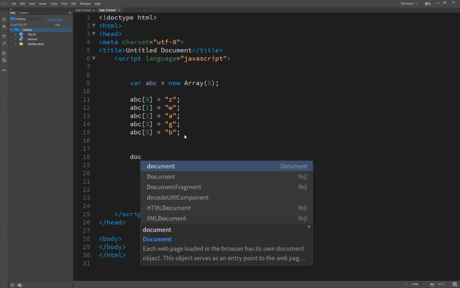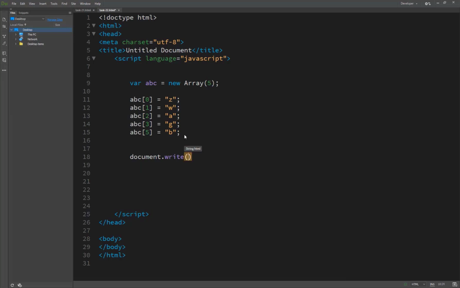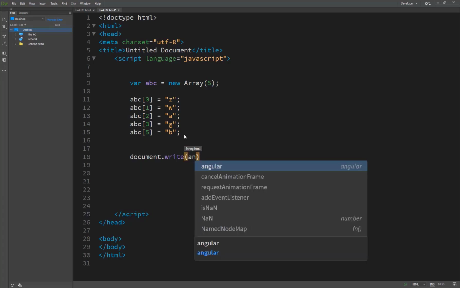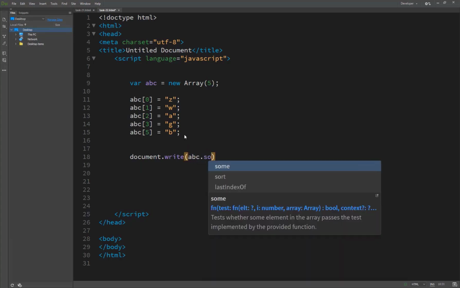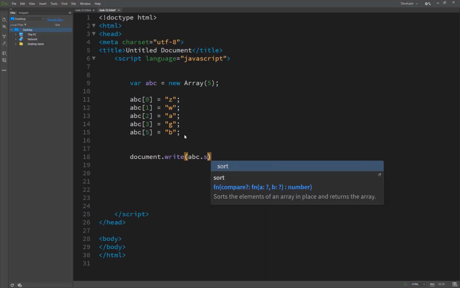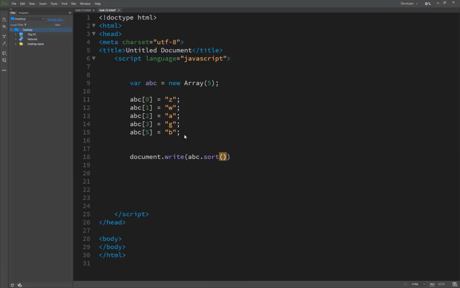We write document.write, and then pass A, B, C, and then call sort, and then we will see the result. It is automatically in ascending order, all alphabetic. So let's see the result. First of all it's A, then B, then G, then W, and C.